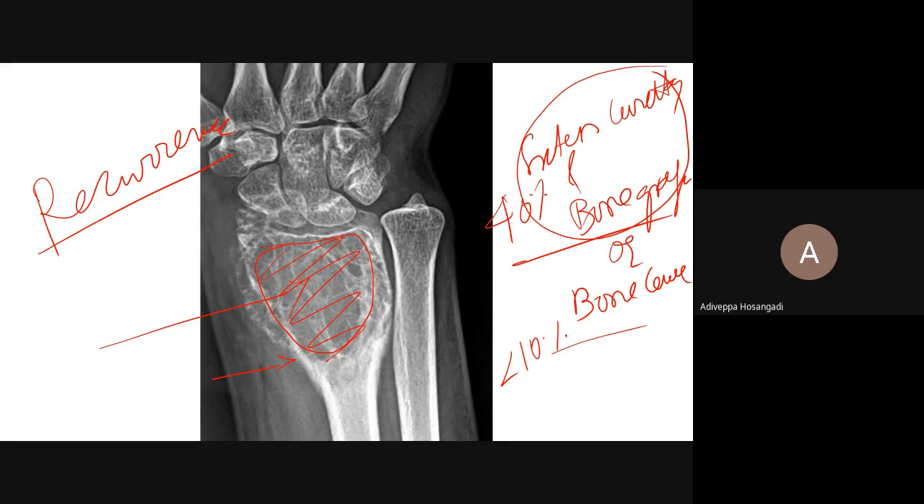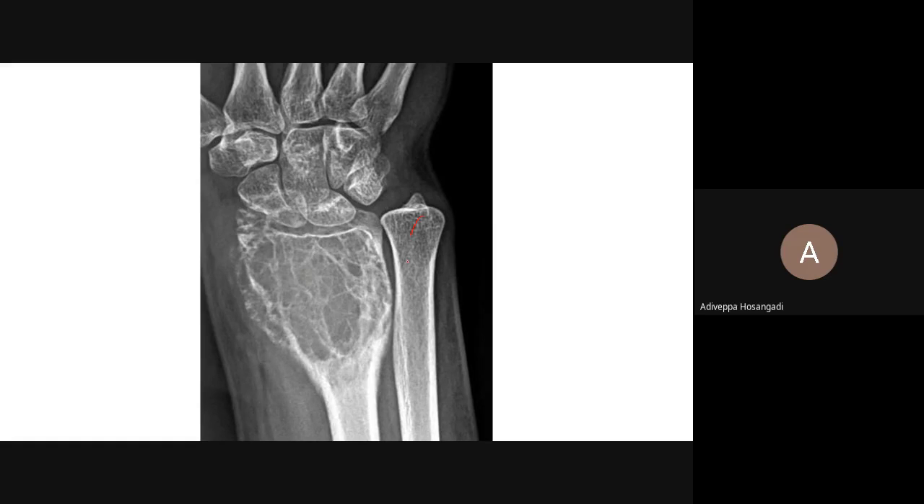So in all GCT you can do extended curettage and bone graft? No. Suppose there is a GCT here. Excision. What will you do? Excision. You can excise. Similarly, if there is a GCT in the upper end of fibula, you can excise. GCT in ribs, you can excise. But these bones are not so. You cannot excise. You do all this extended curettage and bone grafting if it is in the early stage. It has not spread into the soft tissue.